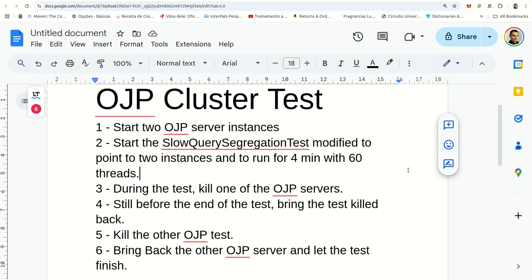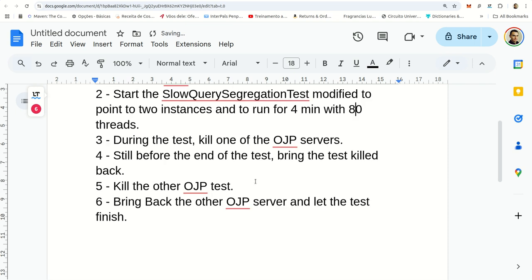I'm the OJP founder, and today I'm going to be showing you a test on the newest feature of OJP, the OJP Cluster. We're going to start the test with two OJP server instances, two OJP proxy server instances. We're going to start the slow query segregation test modified to point to two instances and to run for 4 minutes and actually 80 threads, just to keep it a bit busier.